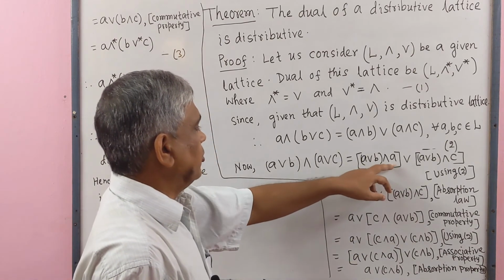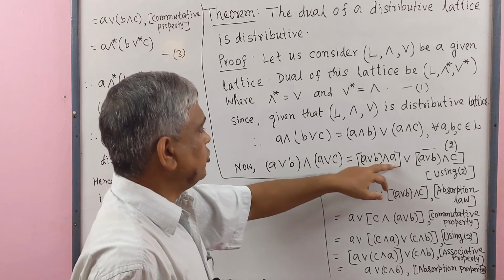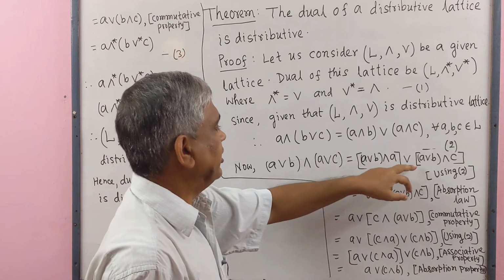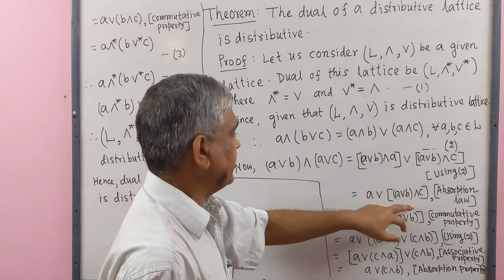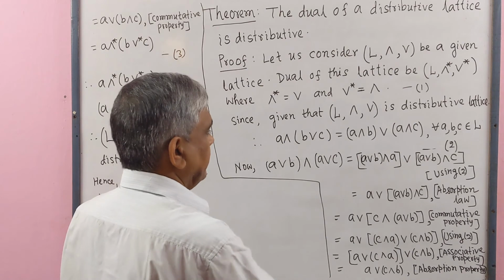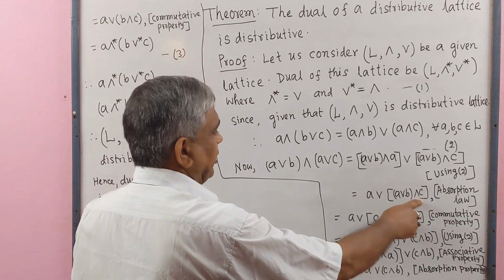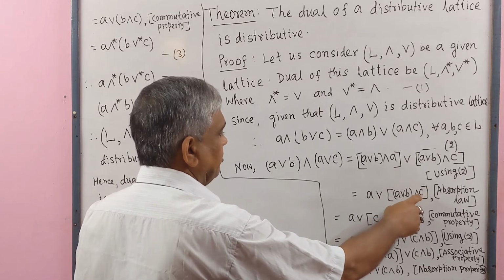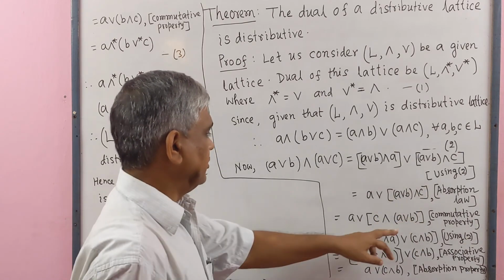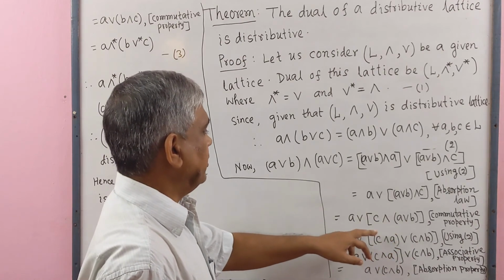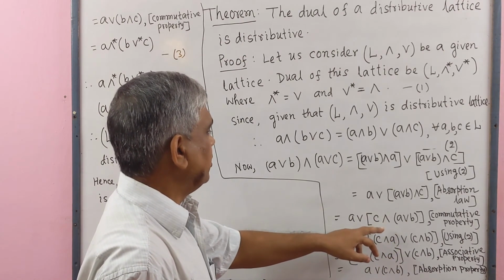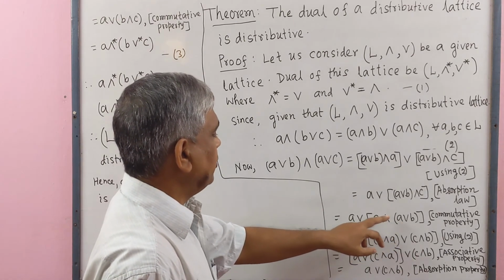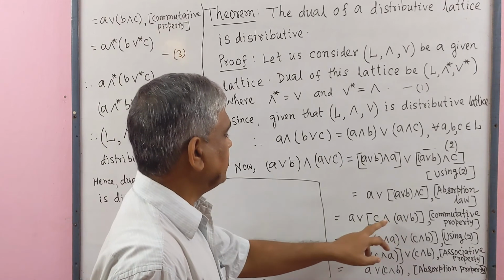Here by the absorption property this will be equal to A, and we write the next bracket here. By the commutative law, (A ∨ B) ∧ C = C ∧ (A ∨ B). Now again we use the distributive law: (C ∧ A) ∨ (C ∧ B).